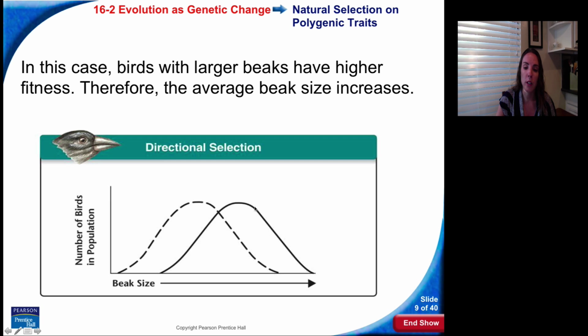Now the majority of the population has large beaks. They fall in the large beak category. So the average beak size increased over time. The curve moves in one direction, which is why we call it directional selection. It can move either way, but it moves in one direction.